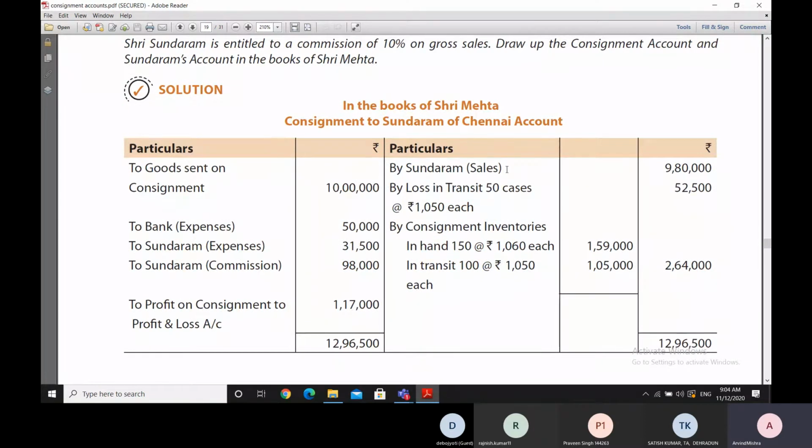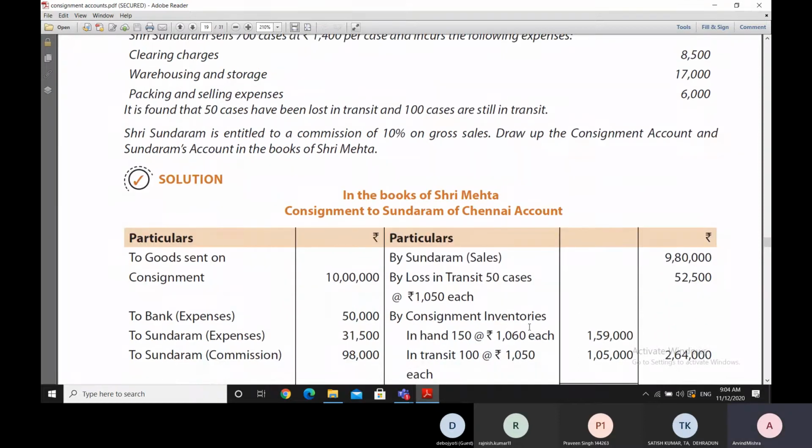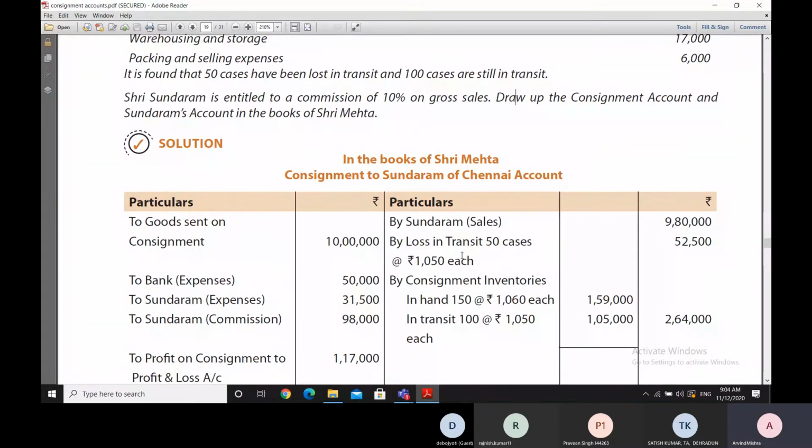The sale has been made: 1,400 into 700, that is 9,80,000. And then we have two entries that we have to understand. Loss in transit, the abnormal loss of 50 cases, which were lost in transit.